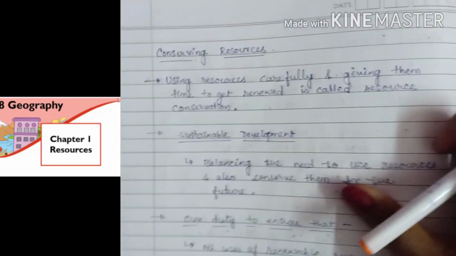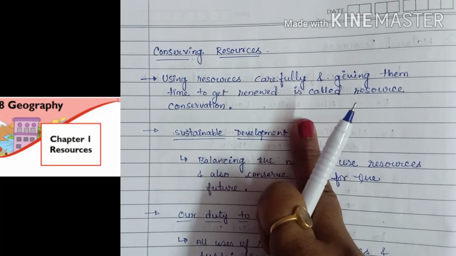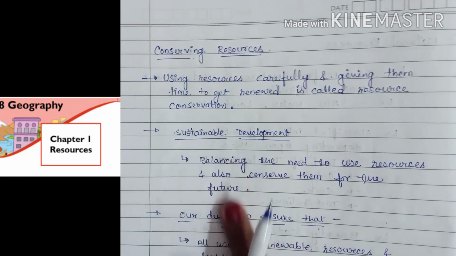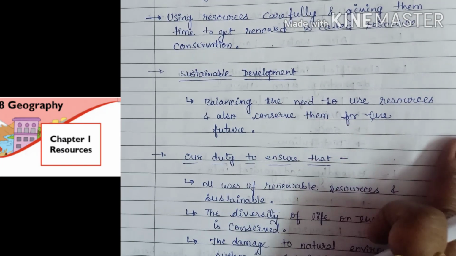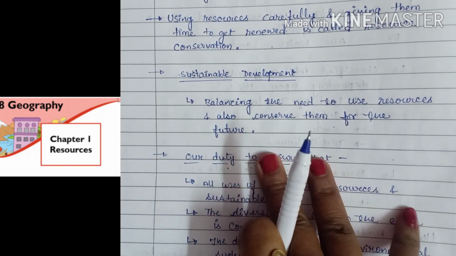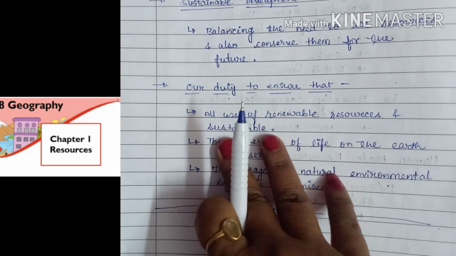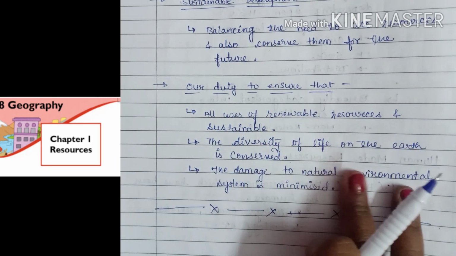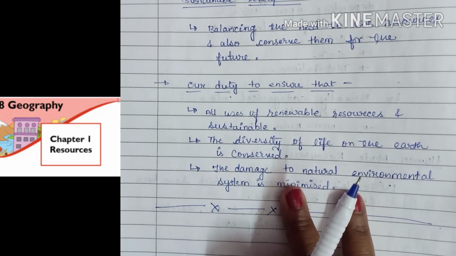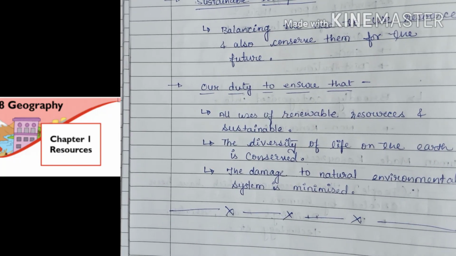Then, how to conserve our resources? Using resources carefully and giving them time to get renewed is called resource conservation. Sustainable development is balancing the need to use resources and also conserve them for the future. Okay, and what's our duty to ensure that? All use of renewable resources is sustainable. The diversity of life on the earth is conserved. The damage to the natural environment system is minimized. Okay, and we learned about some principles also.